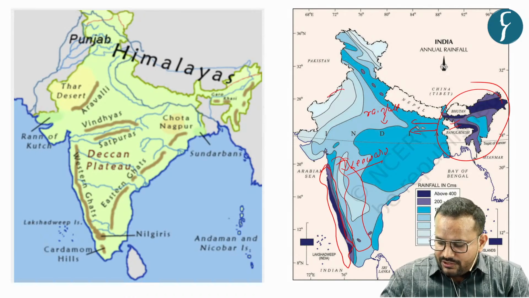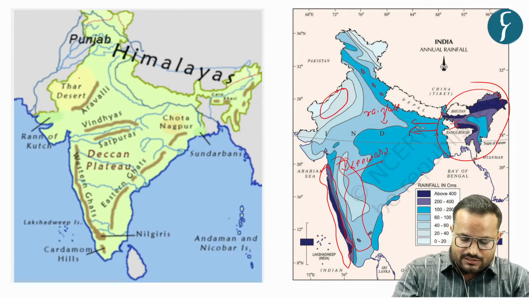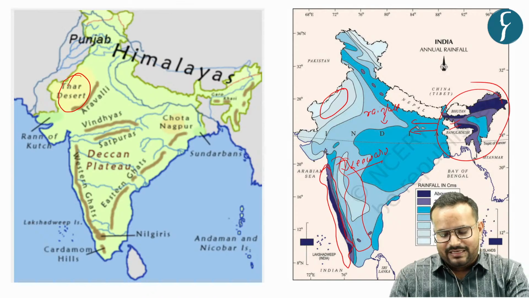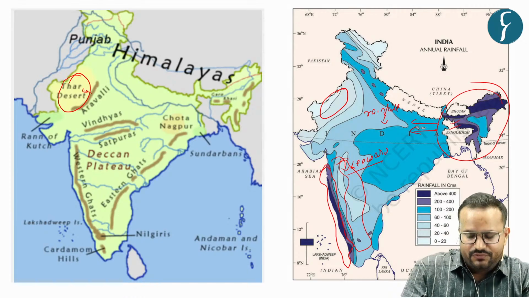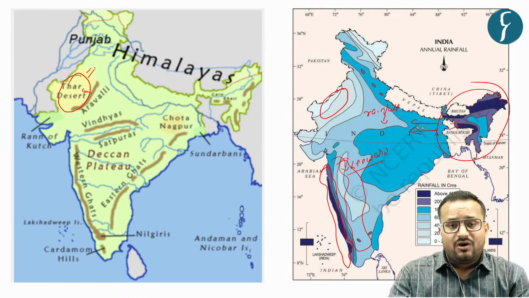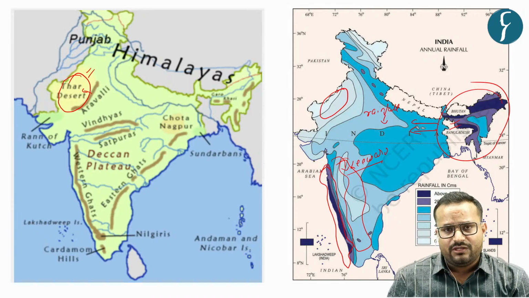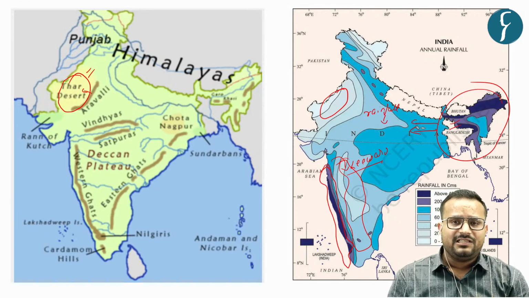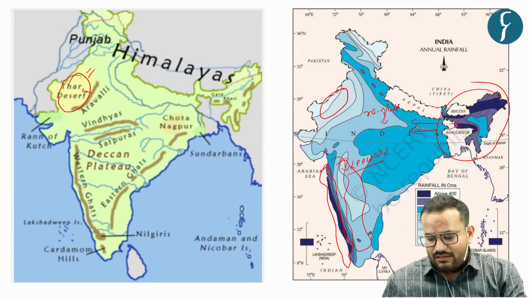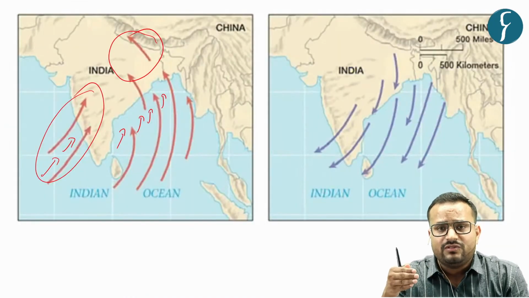And similarly, if you see this portion here, this is called the Thar desert, and it is lying where? On the west side of the Aravalis, from this direction if you see. And because of the very scant amount of rainfall, you have what? A development of desert taking place in this region. So this is the summer monsoon that is setting up.